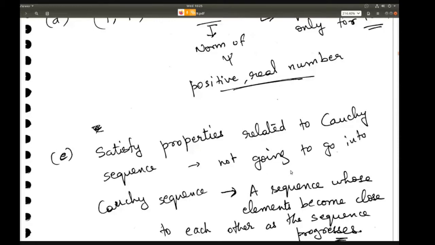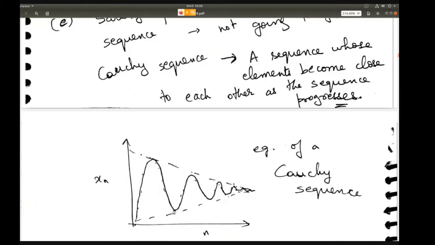So Cauchy sequence is a sequence whose elements become close to each other as the sequence progresses. Okay, so if you look at this graph, as n progresses, the function xn becomes close to each other. Okay, that's what it means. So this is an example of a Cauchy sequence. So as you go to higher and higher n, your f of n becomes closer and closer to the previous. So f of n will be closer to f of n minus 1 than it was earlier.